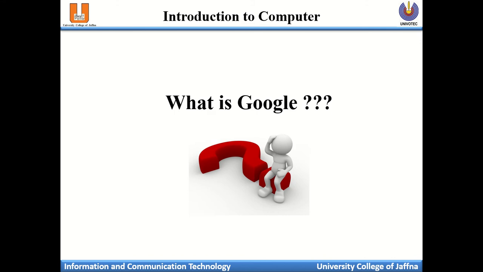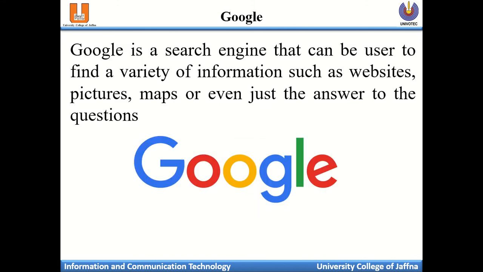What is Google? Everyone normally knows Google, but we'll discuss it. Google is a search engine that can be used to find varieties of information such as websites, pictures, maps, or even just the answer to a question.